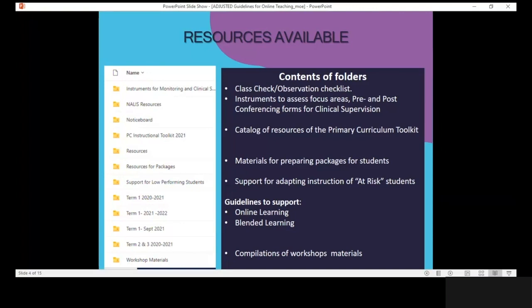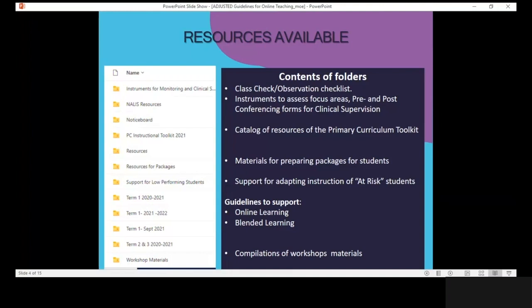The folders include instruments for monitoring and clinical supervision. HODs, vice principals, and principals would find these very helpful. The contents of this folder include class check or observation checklists, instruments to assess focus areas, and pre and post conferencing forms for clinical supervision. Another folder you will find there is the Primary Curriculum Instructional Toolkit 2020.